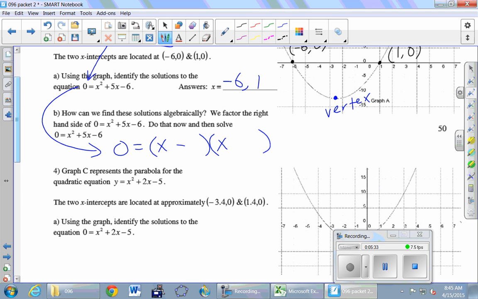Let's see, I think it's a +6 and a -1. I think that's the factoring. So trust me on that. But if you use the box in less than 60 seconds, you would get there. And now finish solving that equation for me. What do we do with those two factors?